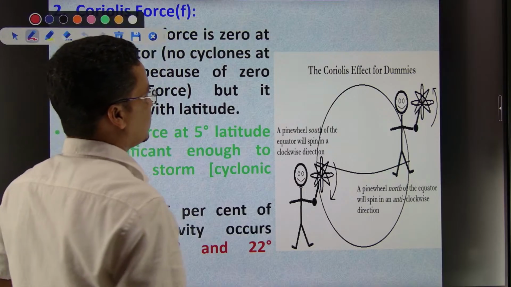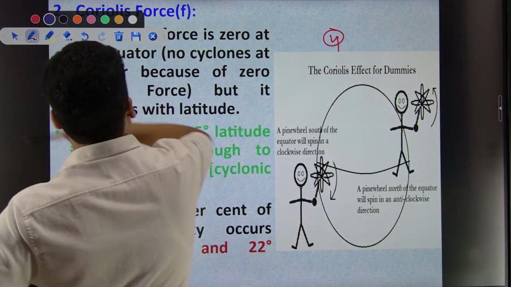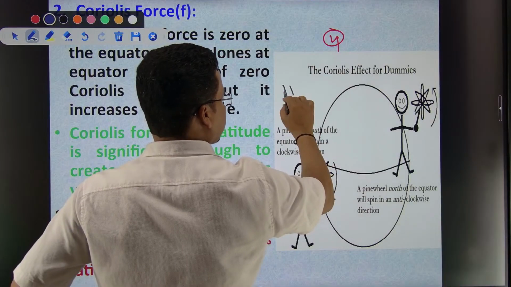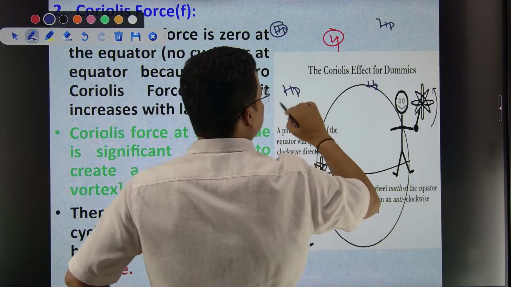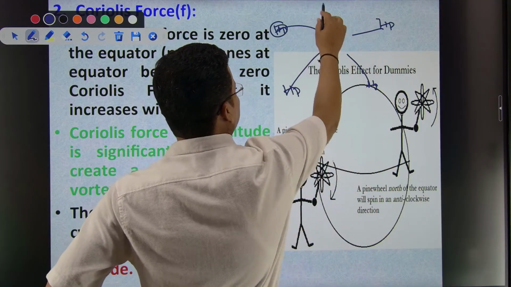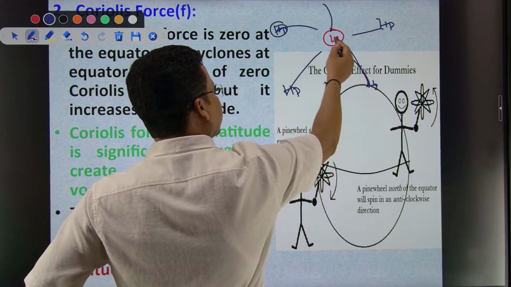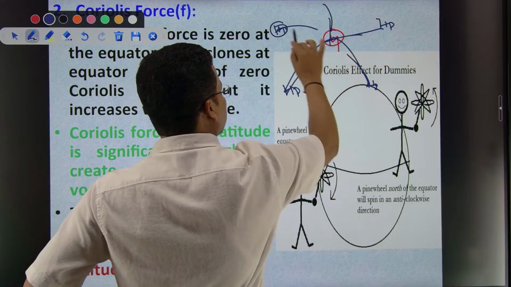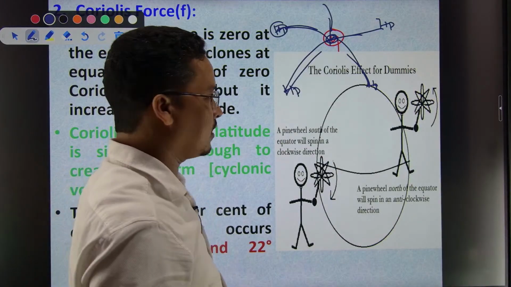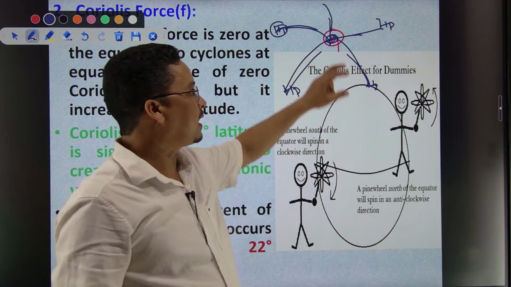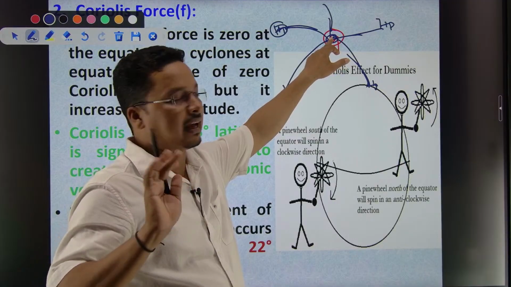Here you can see, if there is a low pressure, the nearby region will have high pressure everywhere. When the wind flows to this low pressure, if Coriolis force were not there, the wind would directly reach the center of the low pressure, so the growth and development of the cyclone would be finished. Why? Because this low pressure would not be able to sustain.